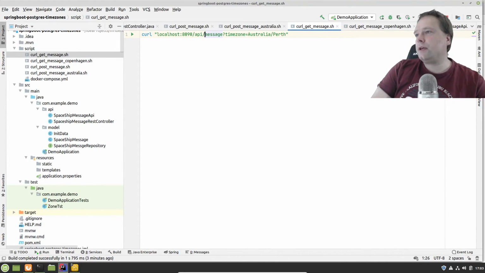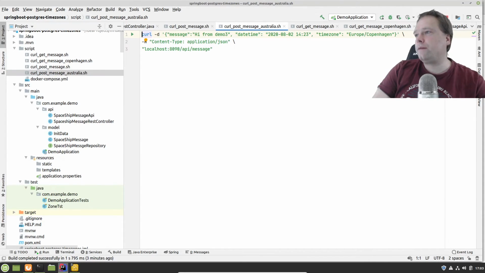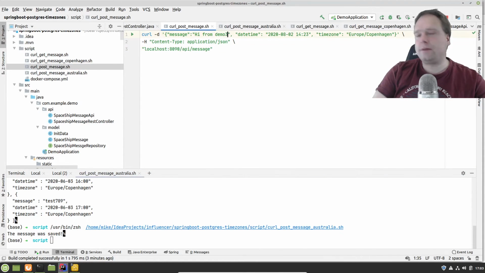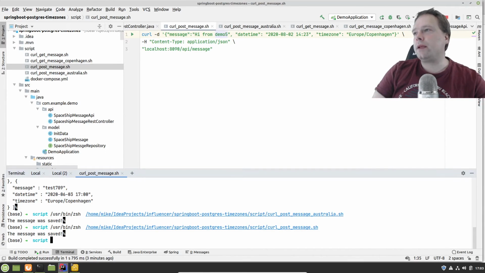Let us just try to store some values with Australia, Perth right here. Say hi from demo 4. Let us call this 4. The message was saved, and then I have my other message right here. Hi from demo, and then 5. That's Europe Copenhagen. And we run again. It should be this. It is the same time, but in different time zones.